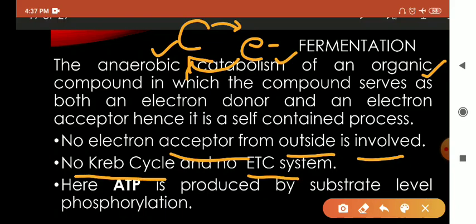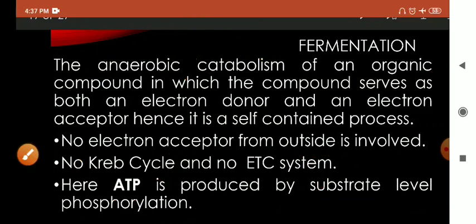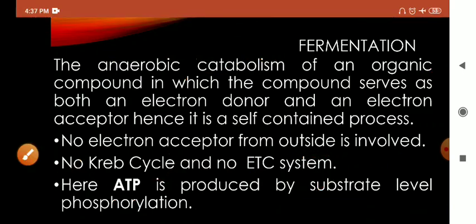There is no Krebs cycle and no electron transport system in fermentation. The only process common in all is glycolysis. That is the first step of fermentation, glycolysis. It also takes place in anaerobic condition. The ATP produced here is by substrate level phosphorylation. There is no oxidative phosphorylation process here.